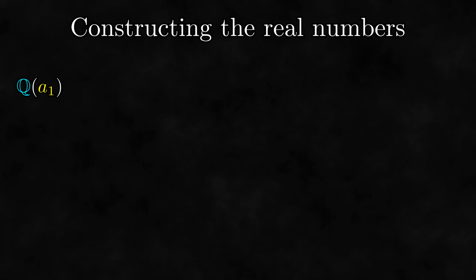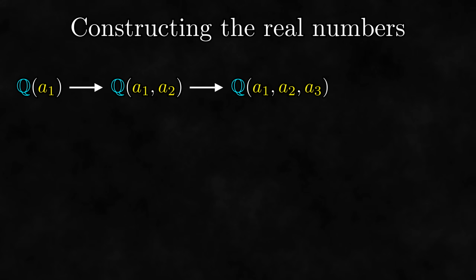If it does have gaps, that means there must be another irrational number we haven't covered. Then we can create a new field by doing another field extension with this gap. If this new field happens to have no gaps, we're done. And if there is a gap, we can do another field extension. We can keep repeating this process until eventually we run out of gaps, and the result is the real numbers.